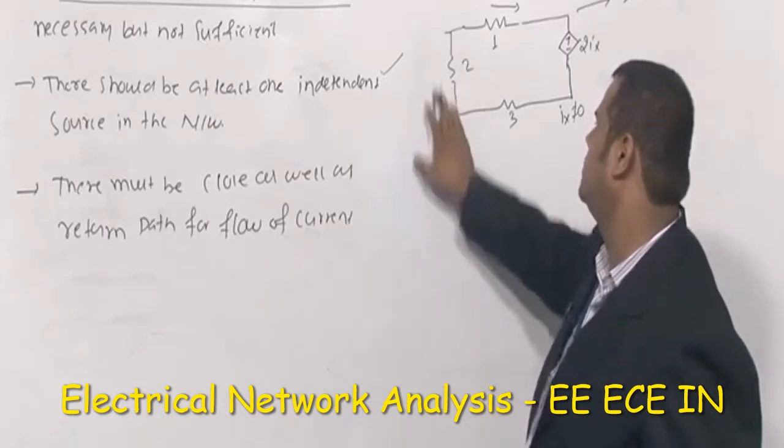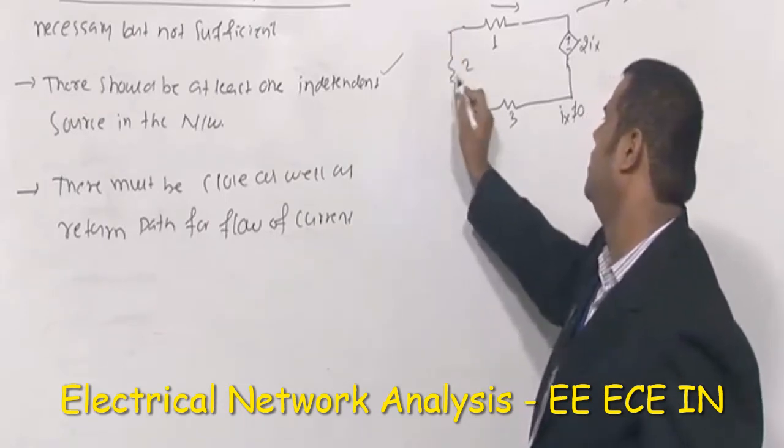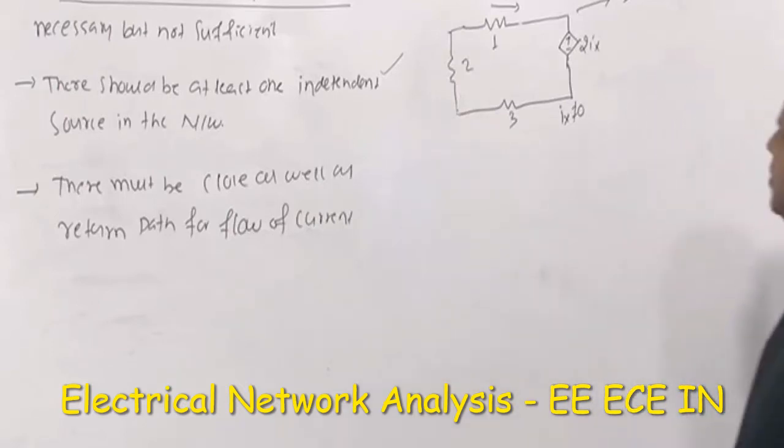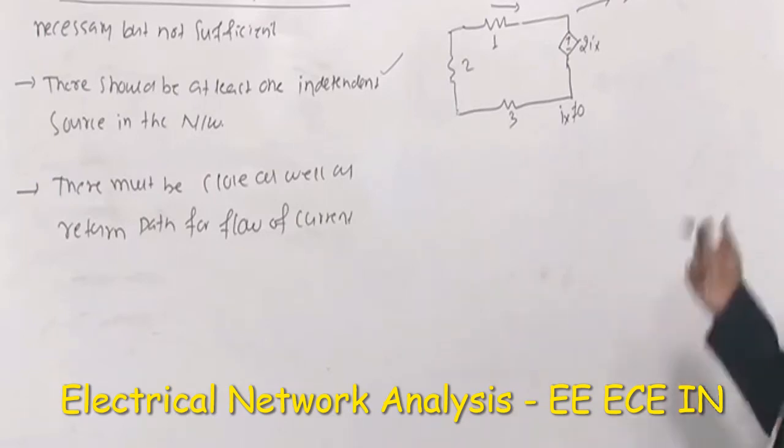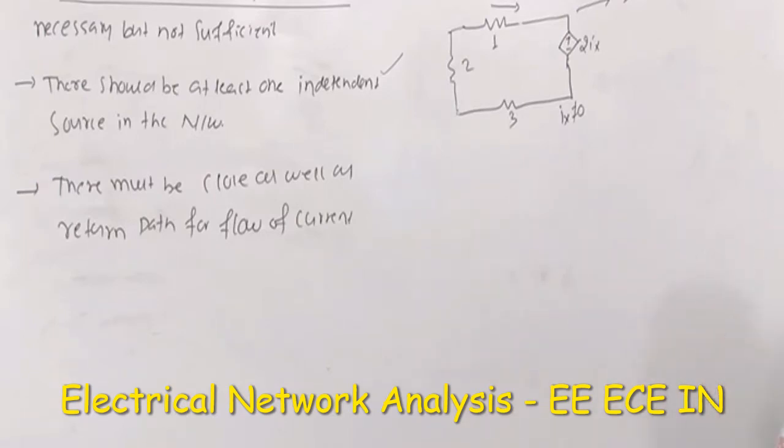Otherwise, the network is said to be what? A dead network. Otherwise, the network is said to be a dead network. So this is an example of what? A dead network. We'll again make use of this after some time. So this is one thing.